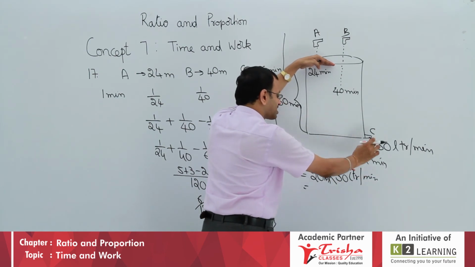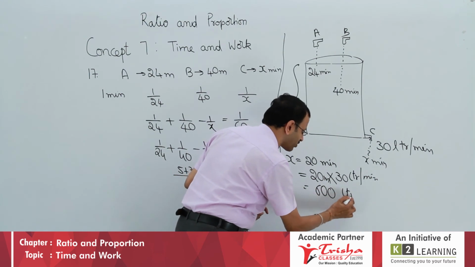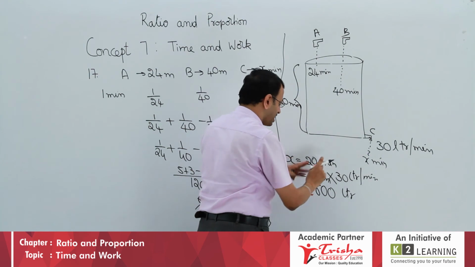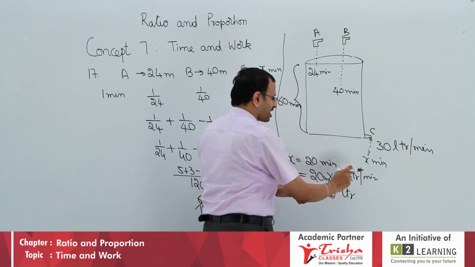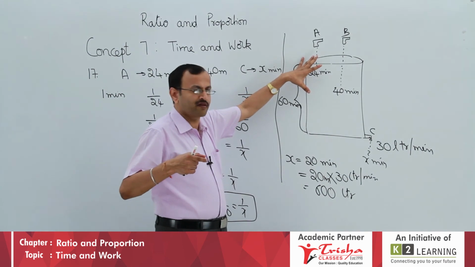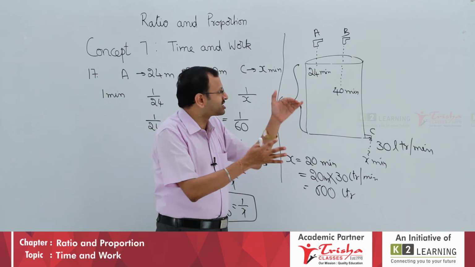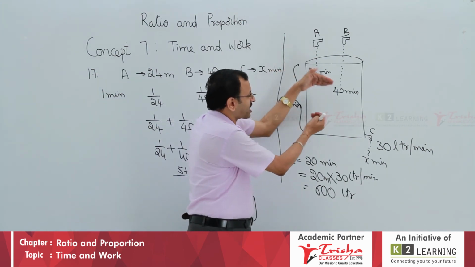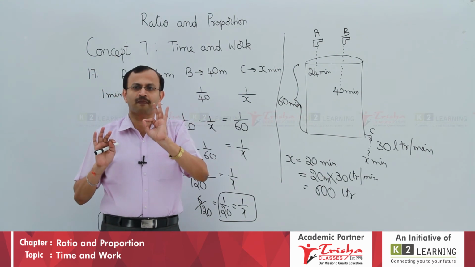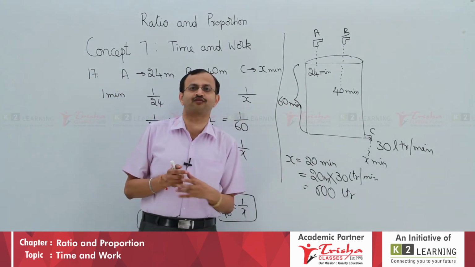In 1 minute, 30 liters out. Therefore, 2 minutes, 60. 20 minutes means 600 liters out. A full tank of 600 liters will be emptied in 20 minutes at 30 liters per minute. Where every 1 minute 30 liters go out, in 20 minutes 600 liters of full water content will be outside. Therefore, the answer to the question, what is the capacity of the cistern, is that it can hold 600 liters of water.